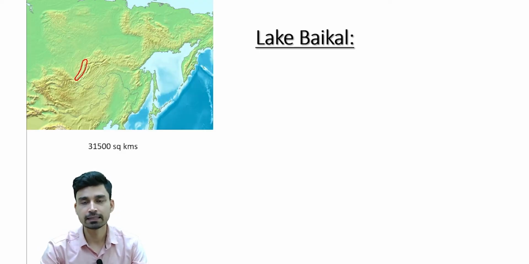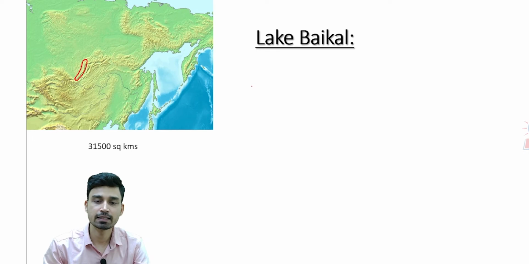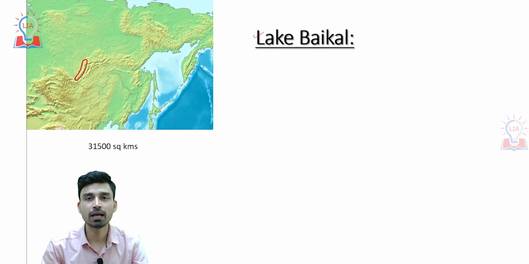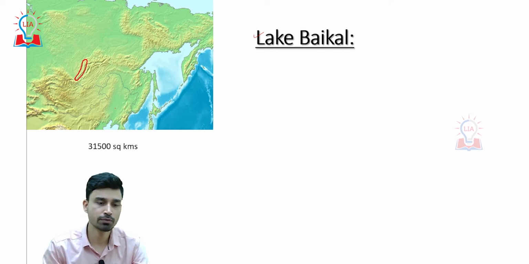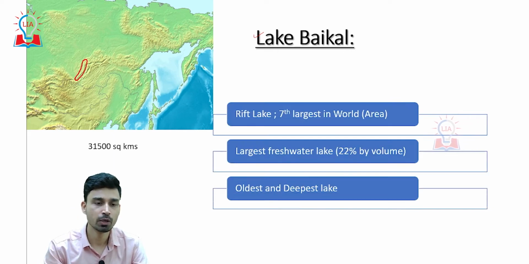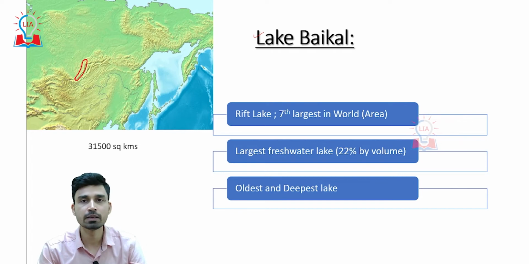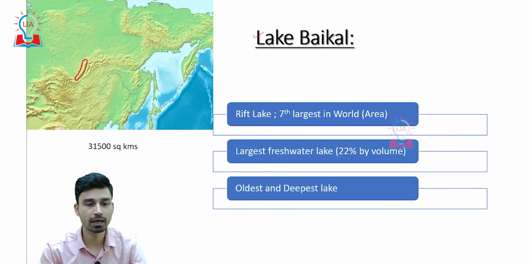The first lake that we are going to discuss today is Lake Baikal. Lake Baikal is situated in the Siberian region of Russia. If you look closely at this map, this red line is the place where Lake Baikal is situated.